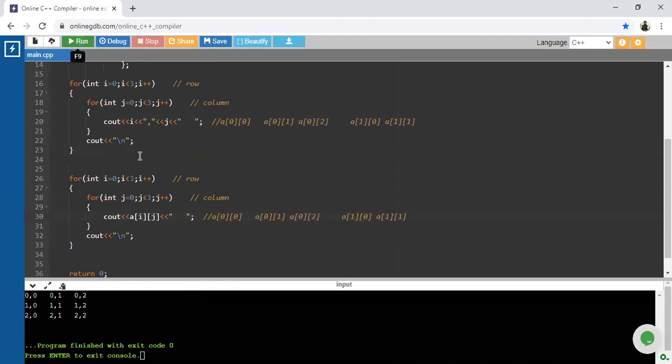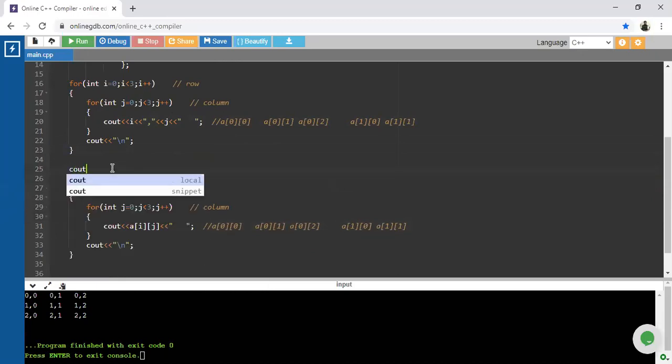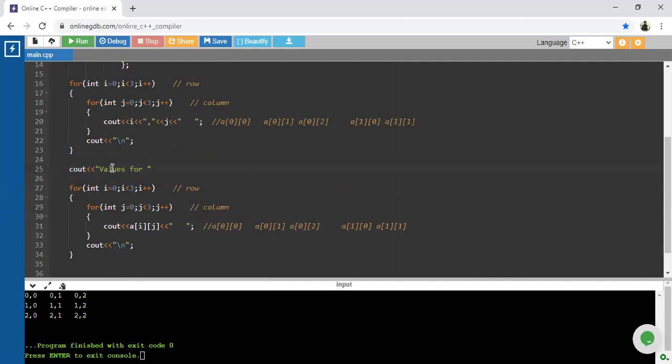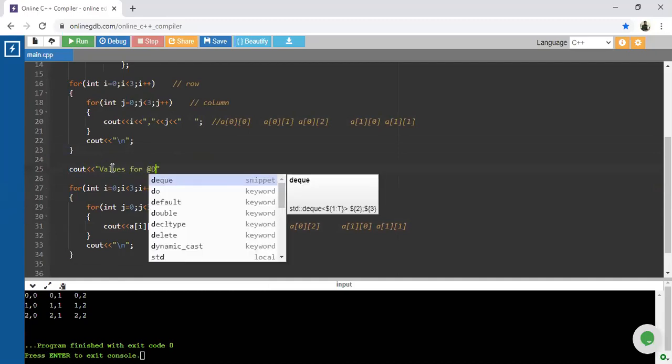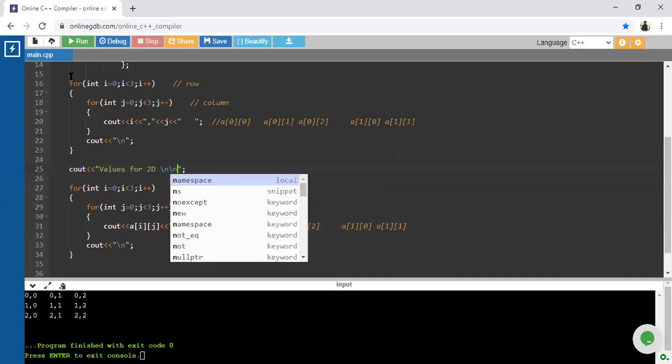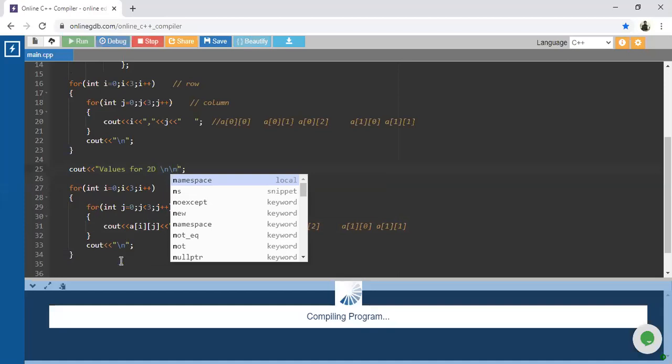Now look, guys, I will also use one more print statement for the values of the 2D, two-dimensional array, with \n\n, and I'll execute this code.